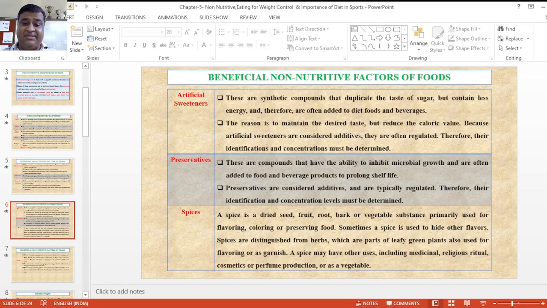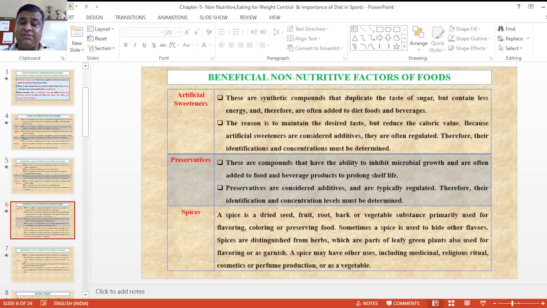Next is preservatives. These are compounds that have the ability to inhibit microbial growth, and are often added to different types of beverages and foods to prolong their shelf life.